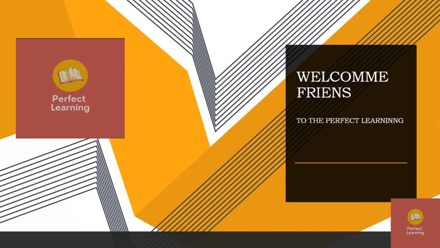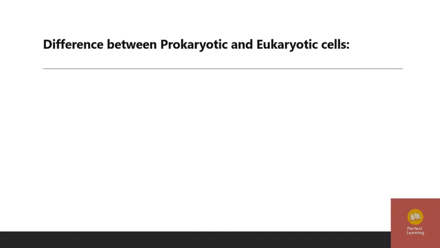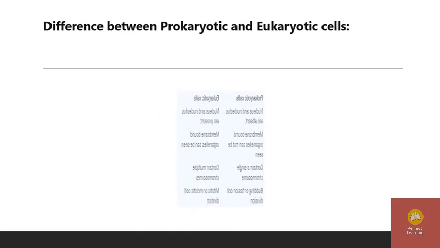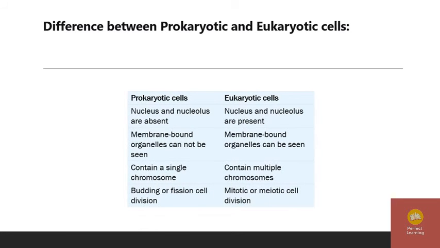I am going to discuss the difference between prokaryotic and eukaryotic cells. In prokaryotic cells, the nucleus and nucleolus are absent, whereas in eukaryotic cells, the nucleus and nucleolus are present. Membrane bound organelles cannot be seen in prokaryotic cells, but can be seen in eukaryotic cells.